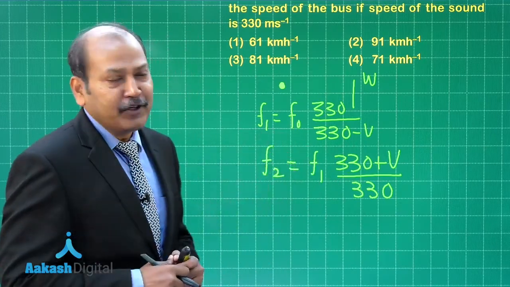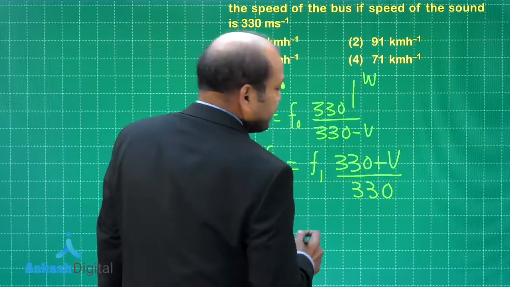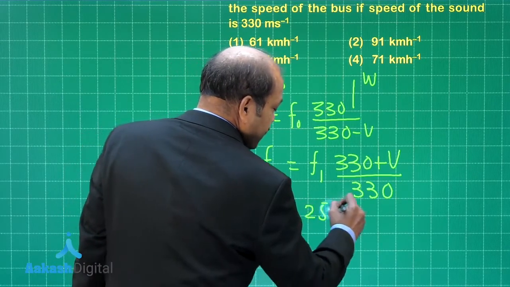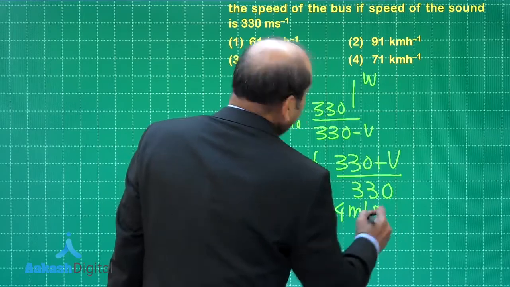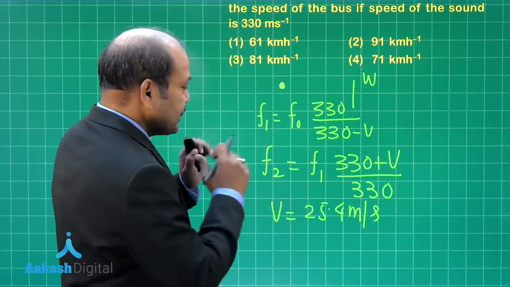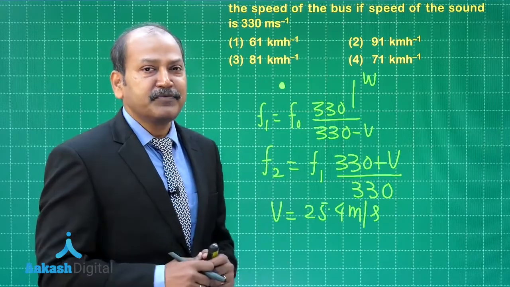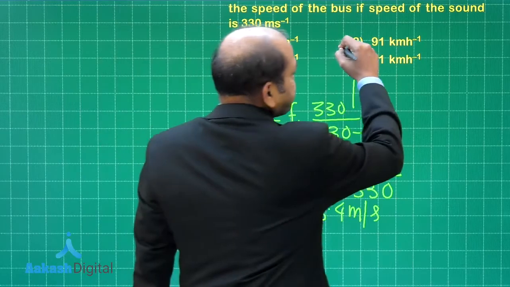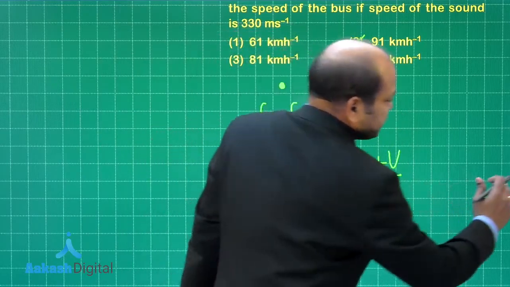On solving, the value of V comes out as 25.4 meter per second. And we need to convert this into kilometer per hour. If we convert into kilometer per hour, the value comes very close to 91 kilometer per hour, and that means option 2 is correct for this particular question.